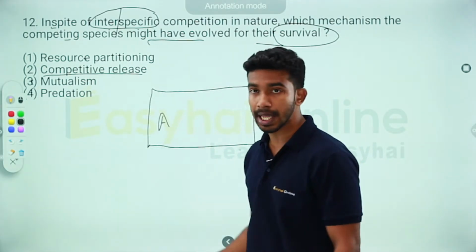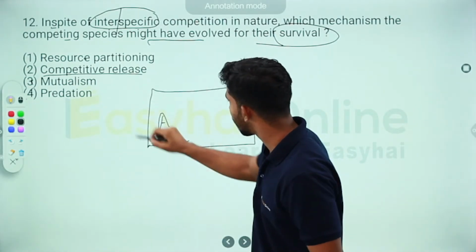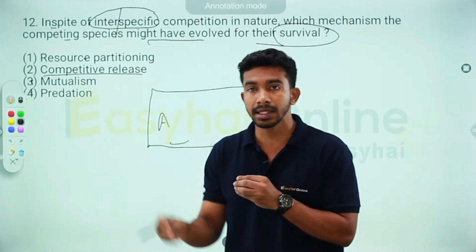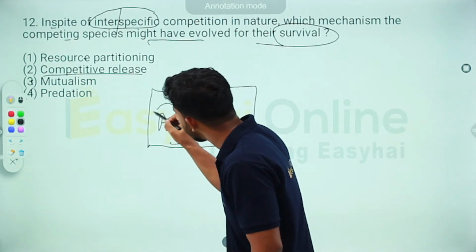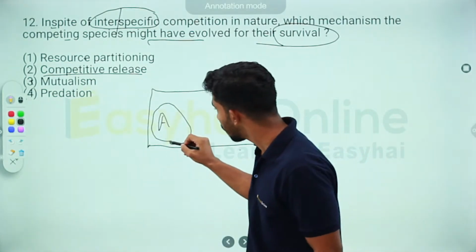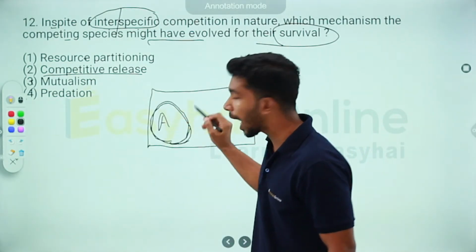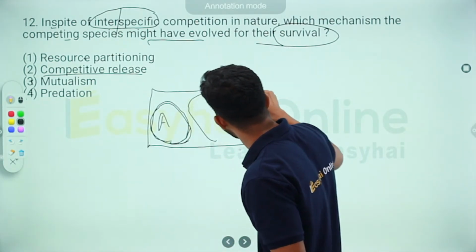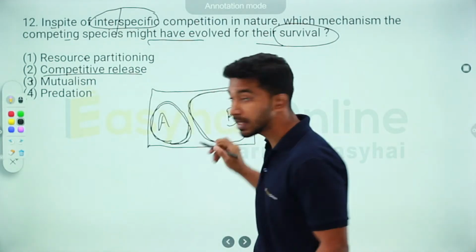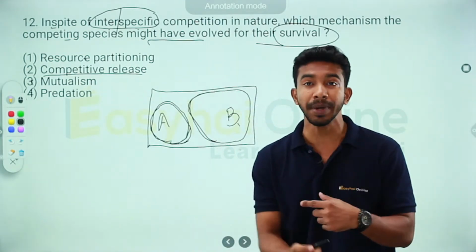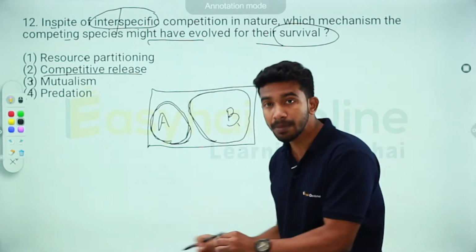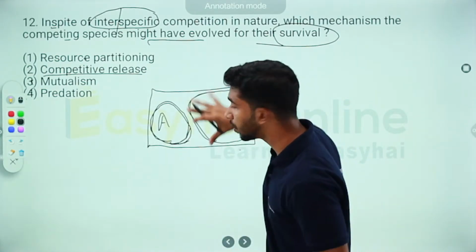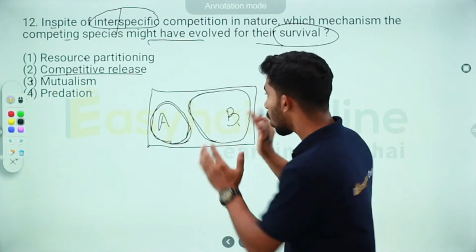So there's a species A, and this is the entire area where it's able to live in. It's the entire area where it's utilizing its resource. It's only able to utilize this much part of the habitat that it's living in. And then there is a species B which is able to live in this entire place. Since they are both competing, and B is a better competitor, it's able to compete for the same resource or for the same habitat better than species A. So it's able to show its influence on a much larger area.